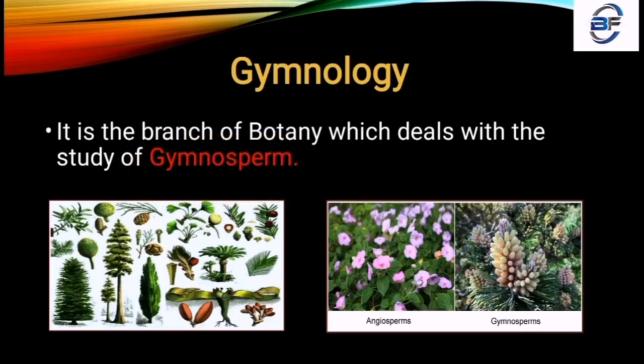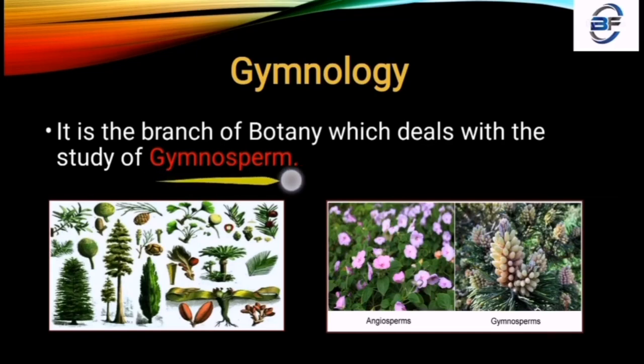Then gymnosperms. Gymnosperms is basically a group of seed producing plants which include your conifers and your cycads and all these things. The word gymnosperms comes from a Greek word, a composite form, which means naked seed.